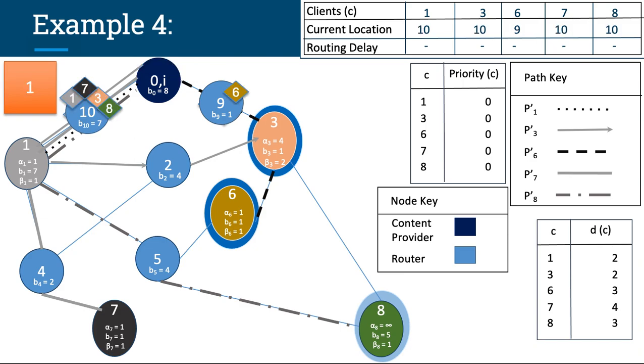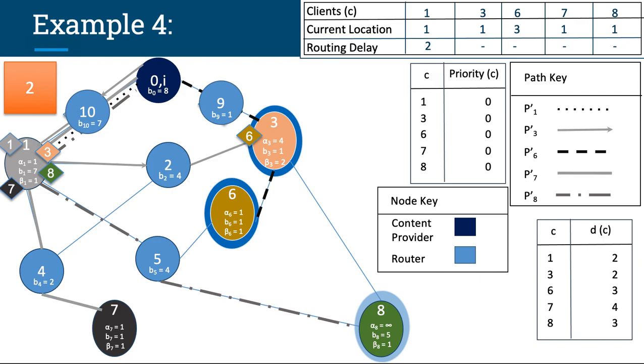Here, the packets have followed their respective paths and the table has also been updated. Again, if you look at node 10, then it has bandwidth value equal to 7. So for node 10, that is bigger than 4, the number of packets to be transmitted. And at node 9, the bandwidth value is 1, and there is only one packet to be transmitted. So we move to the next iteration without any delays. Here we're at time tick 2, and the packets for all the clients have followed their respective paths again.